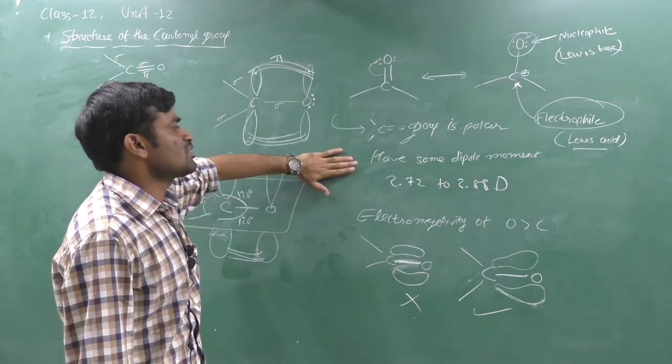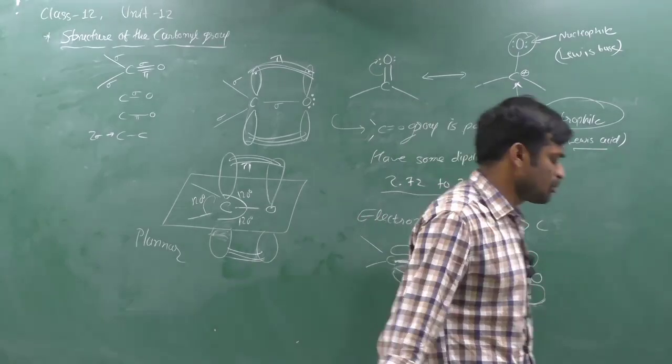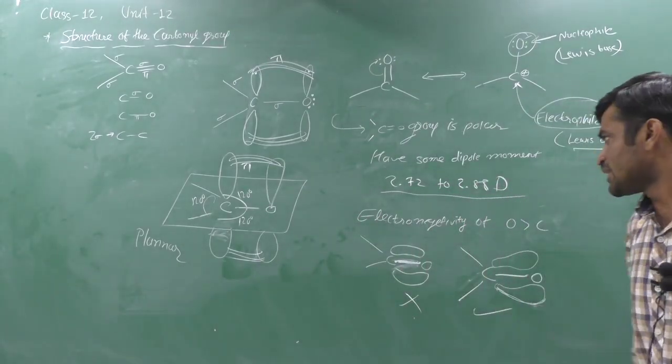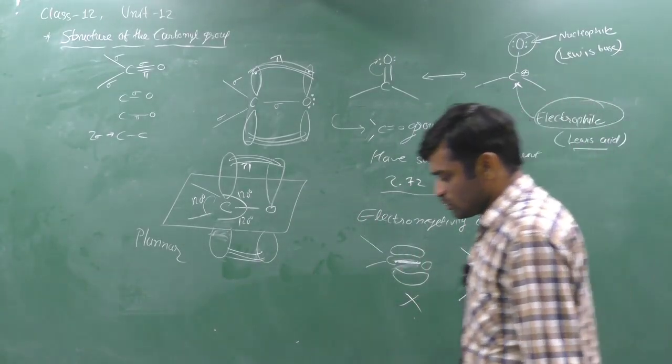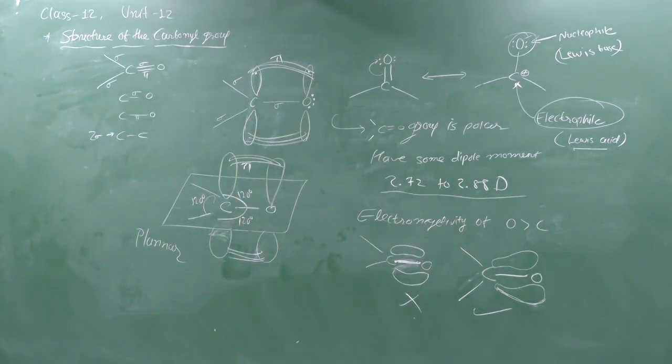Clear? It can have some dipole moment. The dipole moment of this carbonyl group is in the range of 2.72 to 2.88 D. Clear? So here we can complete the structure of the carbonyl group.